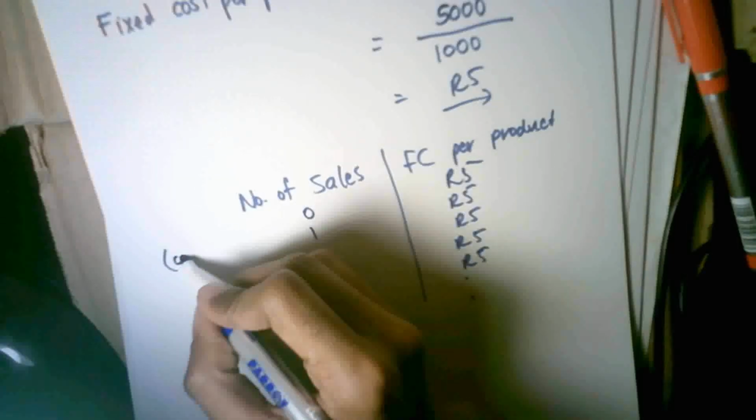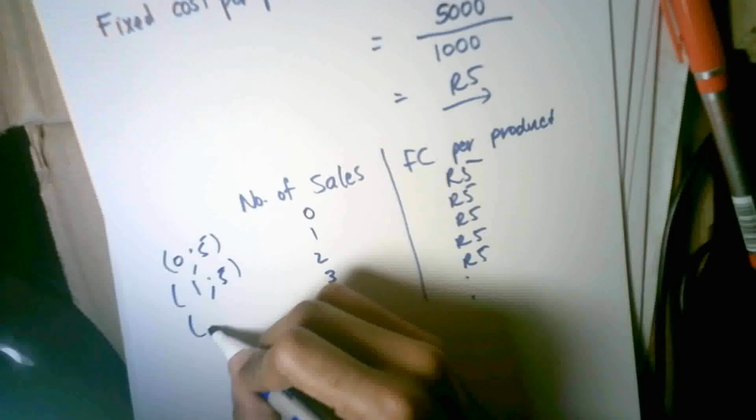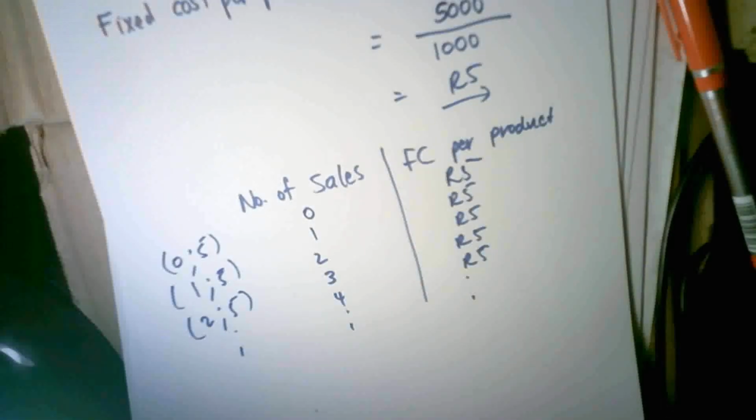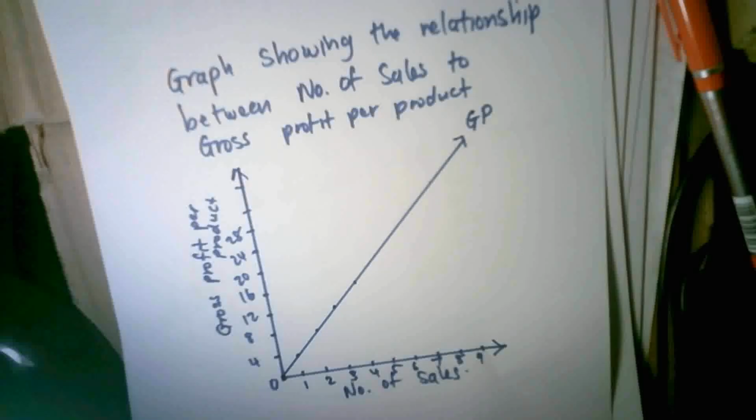So let's look at our graph again and let's plot these points. Of course the coordinates for this will be 0, 5, 1, 5, 2, 5. So it's clear that this graph will not have a gradient. The gradient will be 0. It's just basically a straight horizontal line, and that is what your fixed cost is.